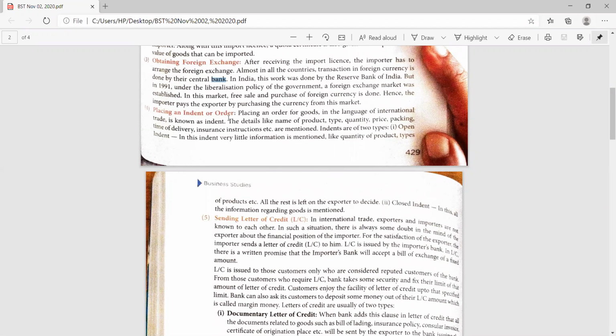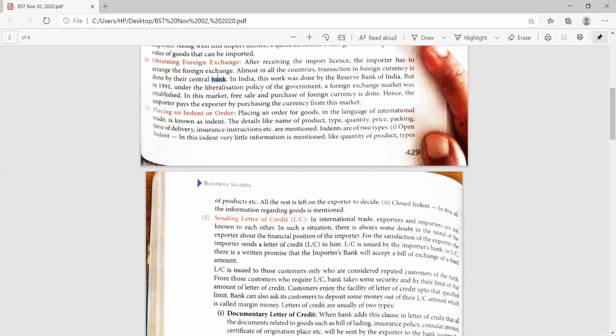Placing an order or indent. Please mark this point. You may get a 1 mark question on the first line, that what is an indent. Placing an order of the goods in the language of international trade is known as indent. What is an indent? Placing of order in the international language is known as indent. And the indent contains the type of the product, name of the product, quality, price, packing, time of delivery, insurance instruction, everything is to be mentioned.